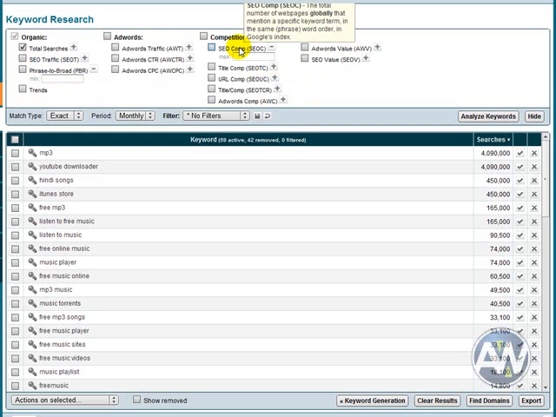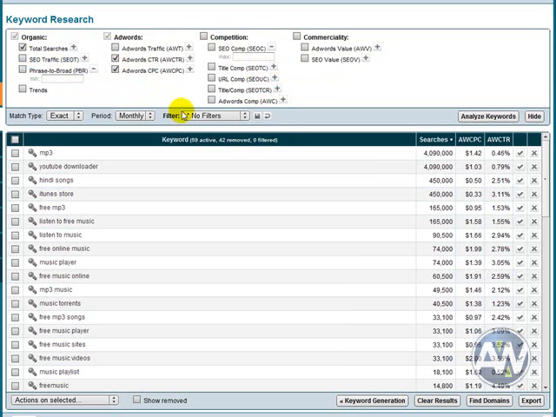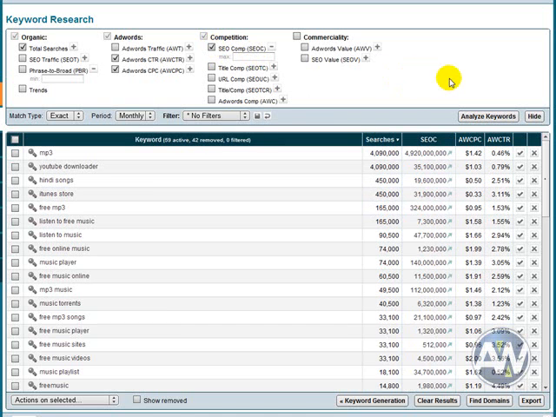If someone knows more and wants to explain that to me, then please say so in the comments thread, because it still baffles me. AdWords traffic and the click-through rate and the cost per click, I like to look at those as a general idea. We also want SEO competition. This is obviously one of the most important things you want to look at. Not so much to say, oh no, there's too many pages competing for that key phrase, I don't want to go for it. More just to give you an idea, just to sort of put it in the ballpark and reference them against each other as well.